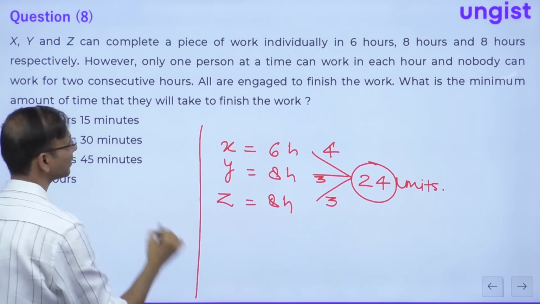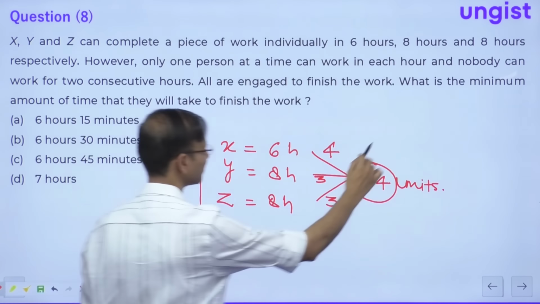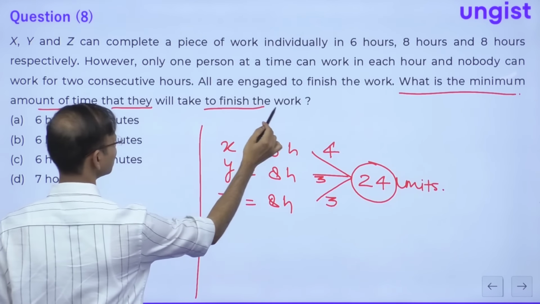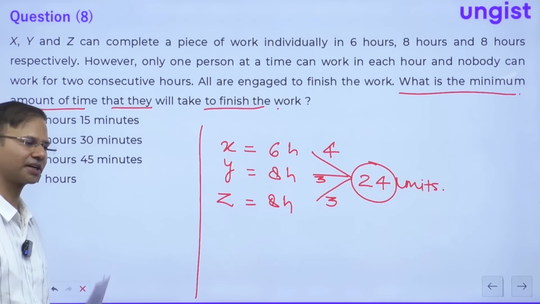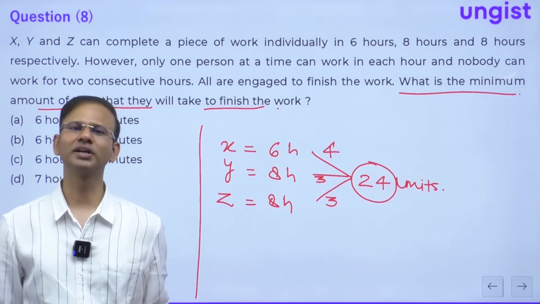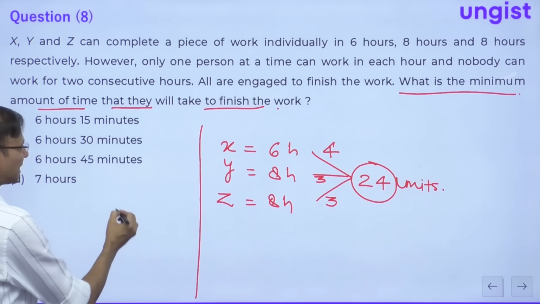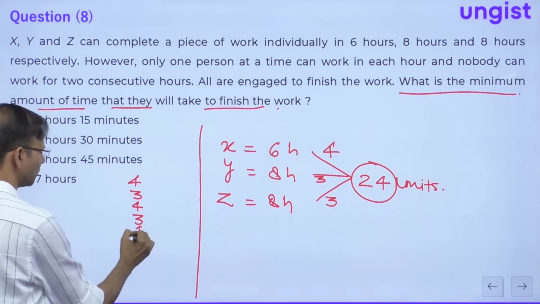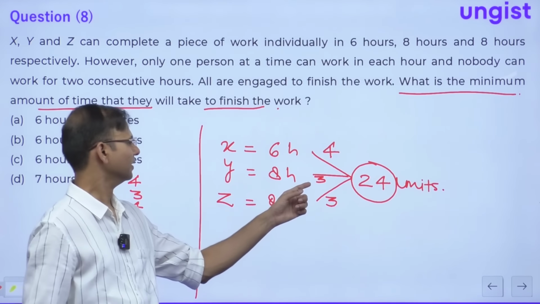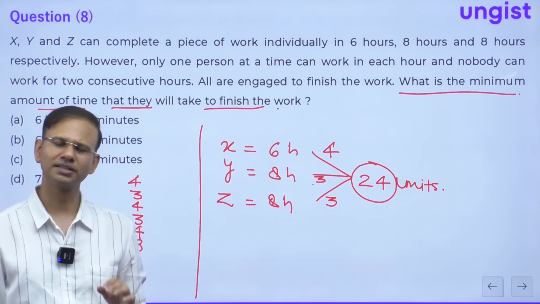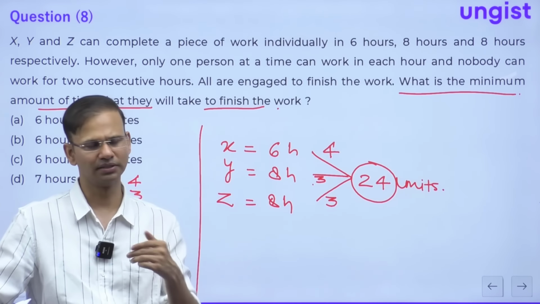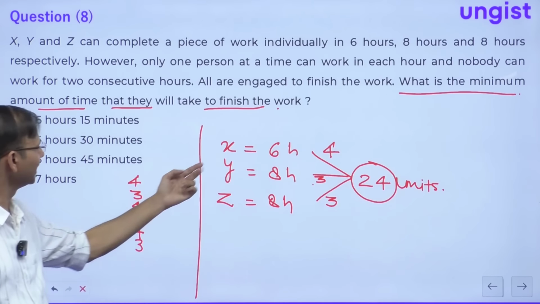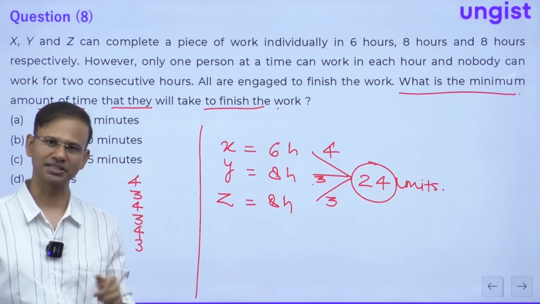So the question is, what is the minimum amount of time that they will take to finish the work, working in the manner that nobody is working more than 1 hour at a time? So let's start with X. This is 4 and 3, 4 and 3, 4 and 3. Here in 3, it doesn't matter whether Y is working or Z is working, because they have the same efficiency. But yes, A should be working in an alternate manner to finish the work fastest.